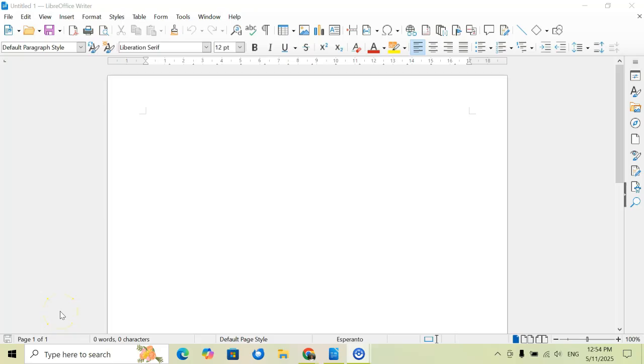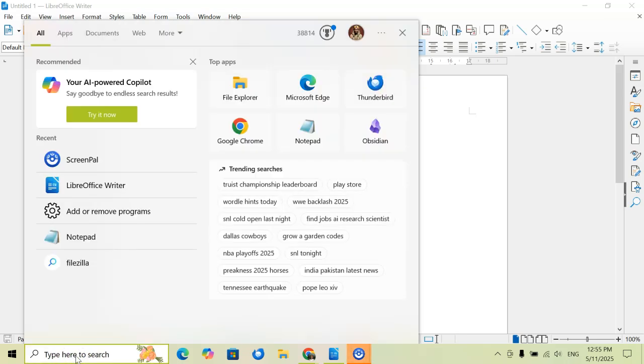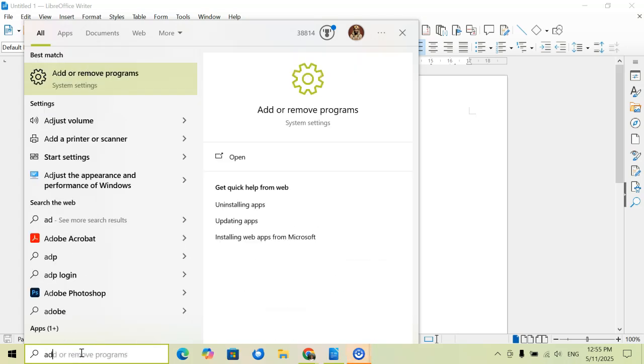So the next one that we're going to be going over is called LibreOffice. LibreOffice is basically a free, open source version of Microsoft Word. And it just so happens that they have a full Esperanto translation of their software. Now, in order to access the Esperanto translation, there are a few things that you're going to have to do. I'm just going to do this for Windows, because obviously that's the software that I have. If you're using a Mac or Linux or something like that, then the process might be a little bit different.